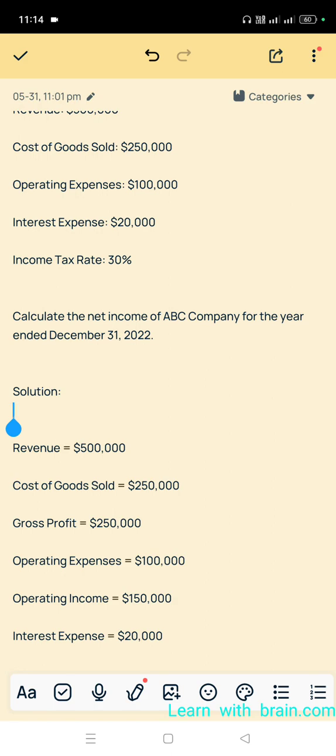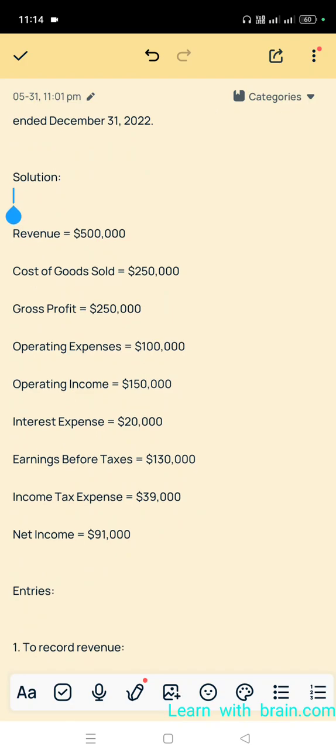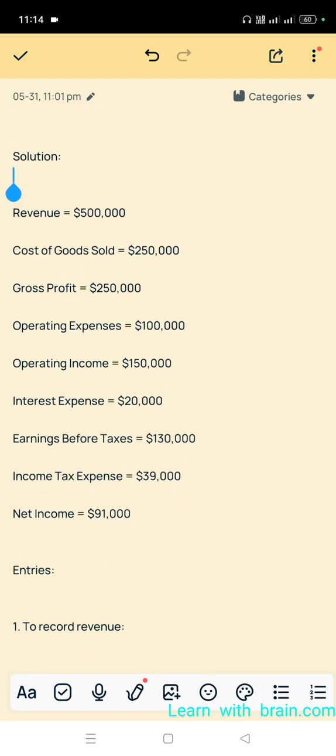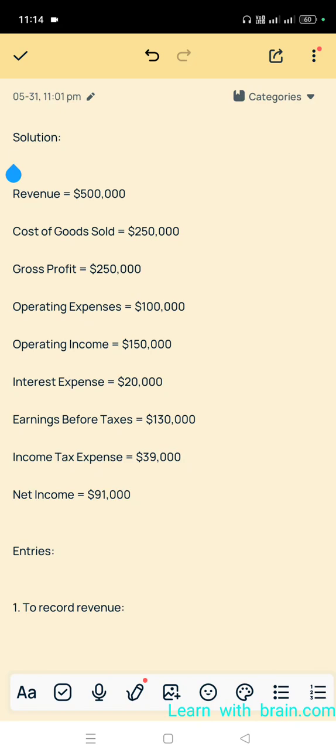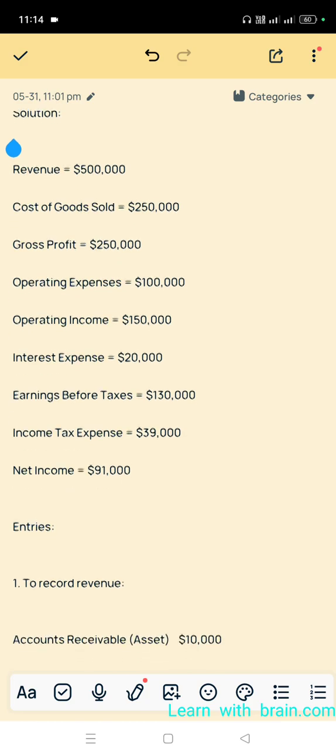From that we deduct interest expense 20,000. Now we get earnings before taxes, how much? 1,30,000. Now we apply the income tax rate, 30%, so 39,000. Now we get net income 91,000. So this is the simple solution for that.